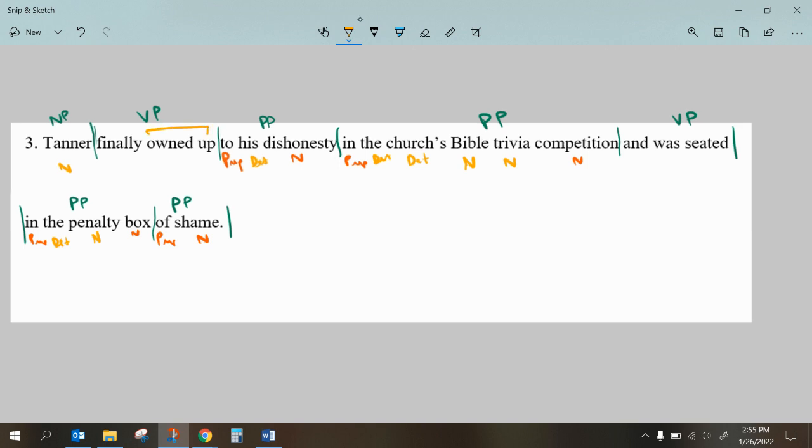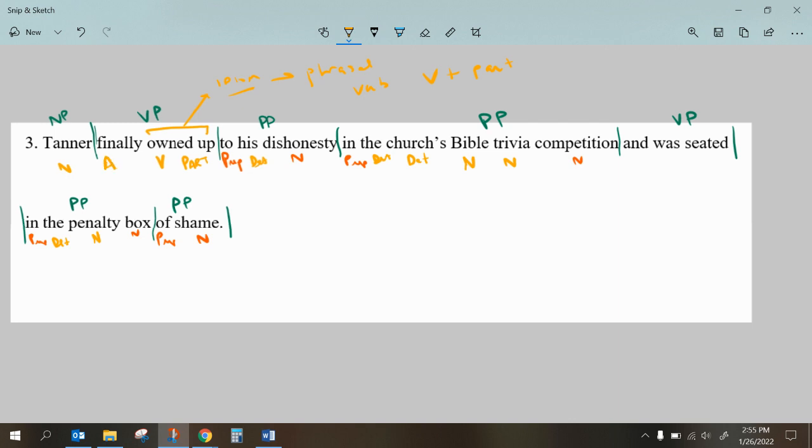And so we talked about idioms, and I'm just going to write that up here for you that this is an idiom. And in an idiom, oftentimes we have what we call a phrasal verb. This phrasal verb is made up of a verb and a particle, something that looks like a preposition, but it partners up with a verb. And that's what's happening here. Owned is a verb, but up is a particle. So I'm going to call him a particle. It's one of the reasons why I wrote prep instead of P, because I want to separate particles from preps.